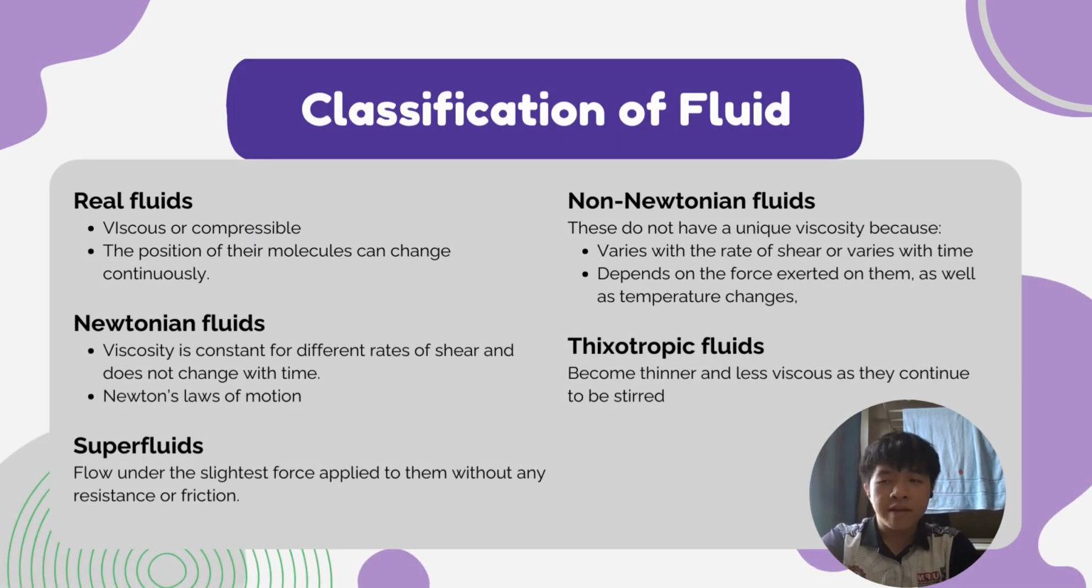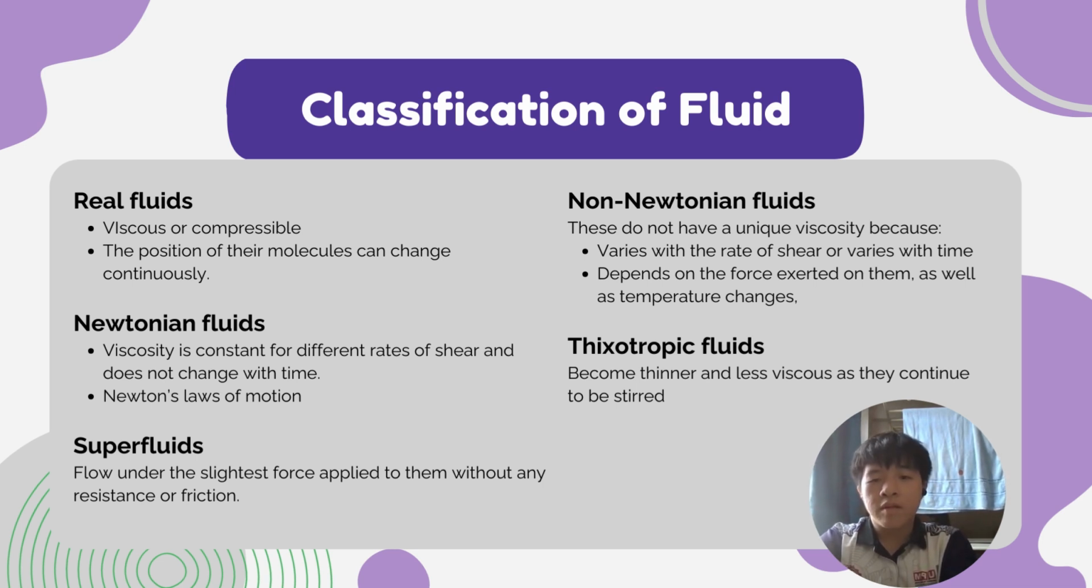So there are many types of fluid, but I want to discuss 5 fluids first. Firstly, real fluid. It is viscous or compressible. The position of their molecules can change continuously. Secondly, Newtonian fluid. Their viscosity is constant for different rates of shear and does not change with time. Their behavior can be explained by Newton's law of motion.